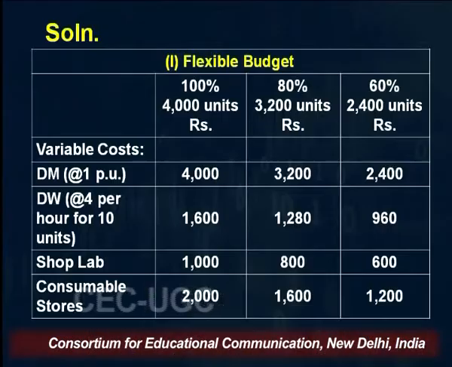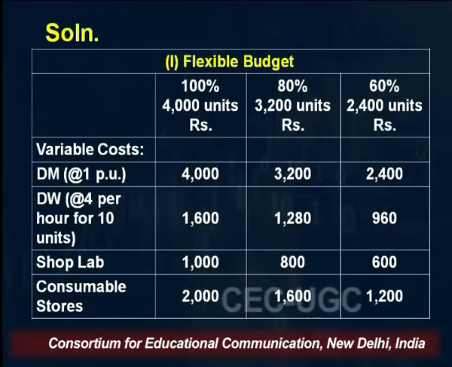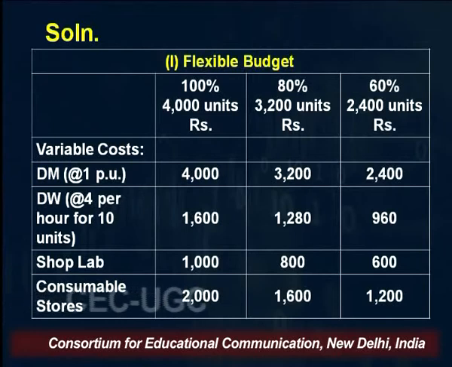So once again, I'm repeating, 10 units are being produced in 1 hour, right? So it takes 400 hours of the workers to produce 4,000 units, multiplied by 4 rupees, 1,600 rupees. Similarly, for 3,200 units, 320 hours multiplied by 4 rupees. For 2,400 units, 240 hours multiplied by 4, that comes to be 960. So in this way, we have calculated direct wages.